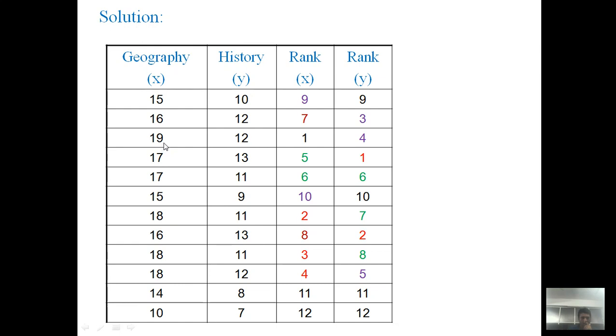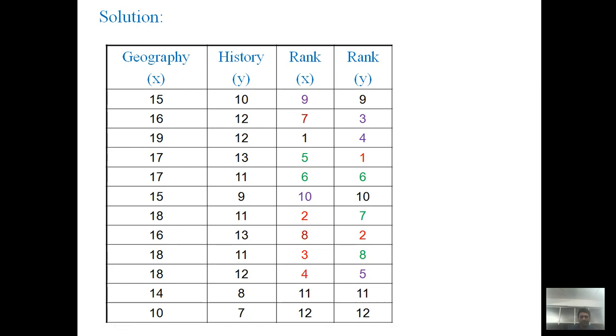Now after 19, there are 18s, so we write down 2 here. Again this is 18, so we write down 3 here. This is again 18, so 4. Remember, it is your choice; you can write 3 here, 4 here, 2 here. The ordering of 2, 3, 4 does not matter, because 2, 3, 4 all have the same score of 18. There are 3 students with 18 in geography, so we write ranks 2, 3, 4 in the same color, red. Just see the third and first column only.